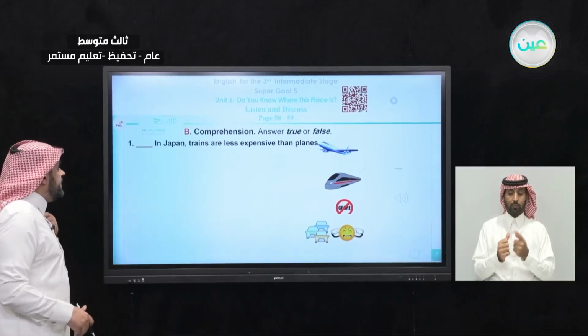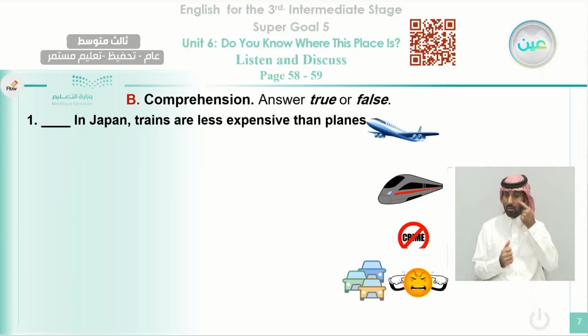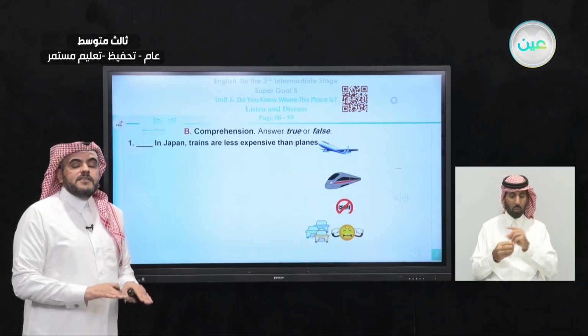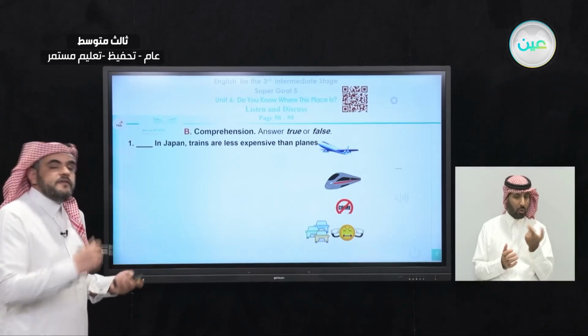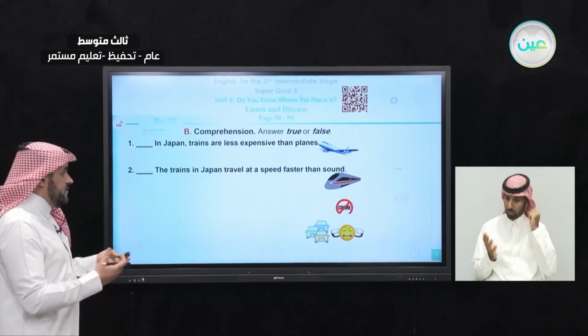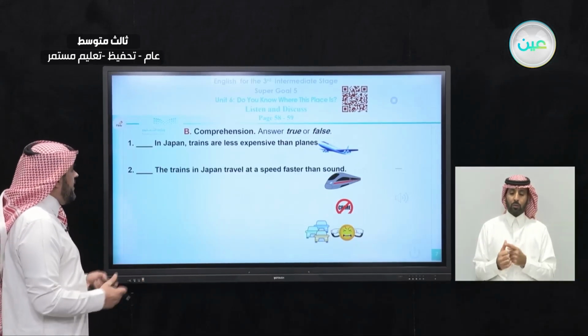The first one here: in Japan, trains are less expensive than planes. Is this statement true or false? Which one is more expensive, trains or planes? Here it says in Japan, trains are less expensive, less, not more, less expensive than planes. You need to find out when you read this passage. It is in passage number 1 or passage A.